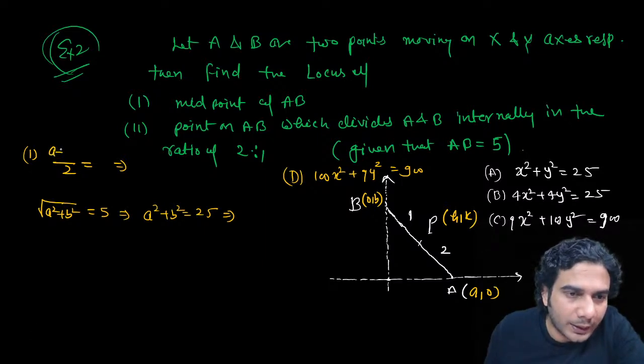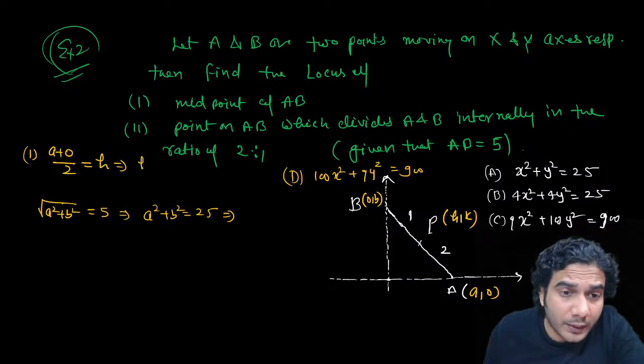A plus 0 by 2. I'm sorry, A plus 0 by 2 is equal to h. So you'll get h is equal to a by 2, and k is equal to b by 2.